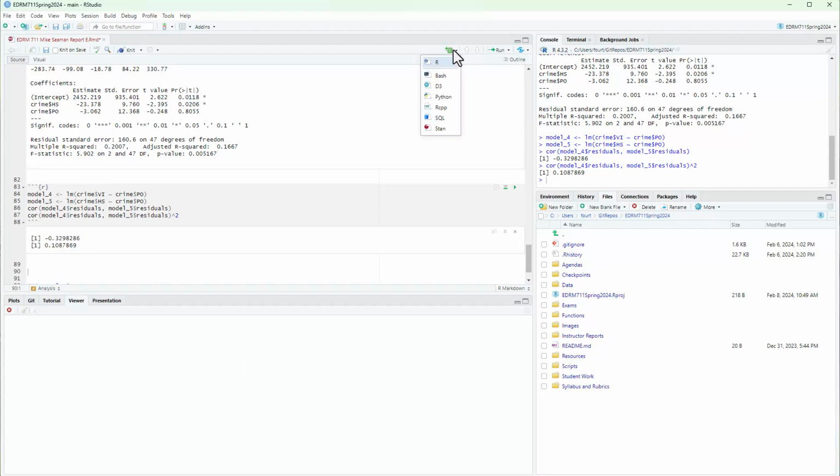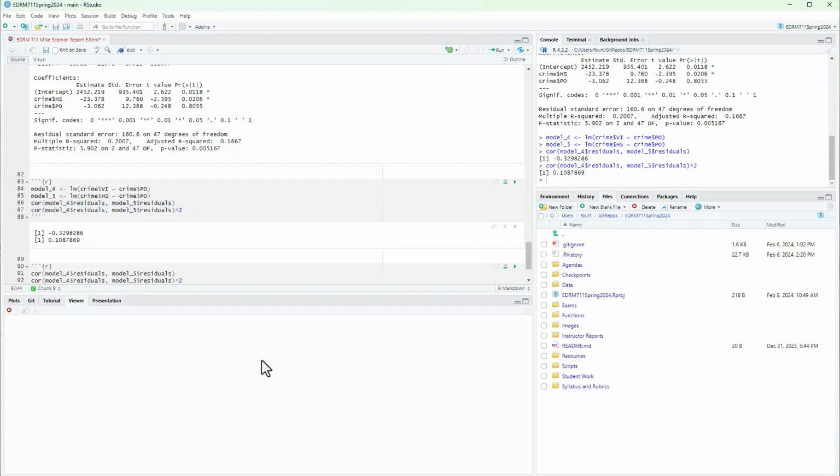So I need another code chunk. And this time I only need to take poverty out of the high school, out of the explanatory variable. So I'm going to take poverty out of high school. That's model 5 here. And so my correlation, let me go ahead and copy these because I can then alter them.